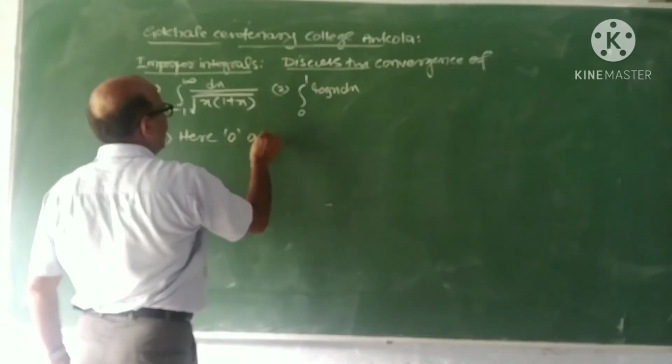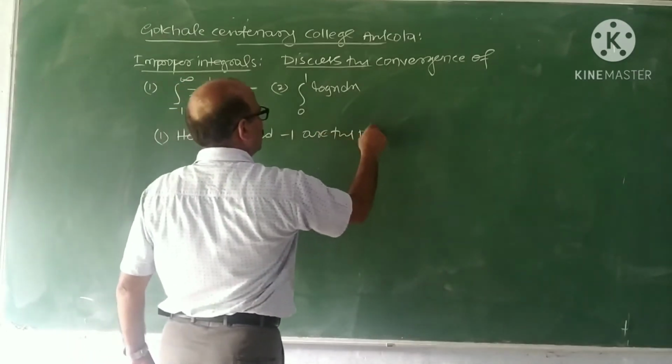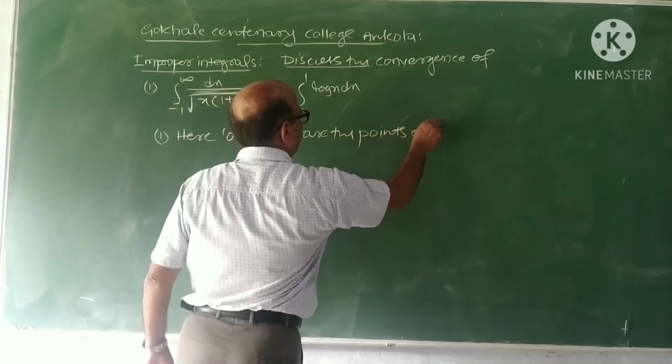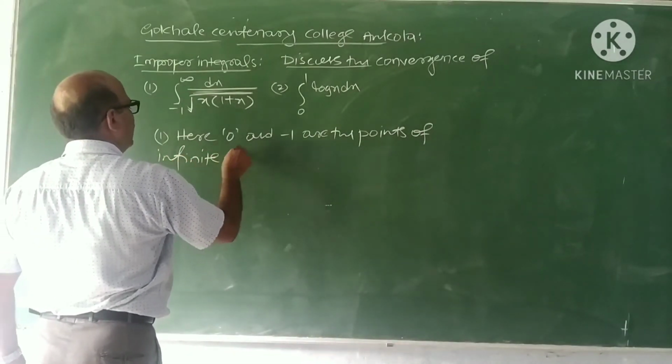Here 0 and minus 1 are points of infinite discontinuities.